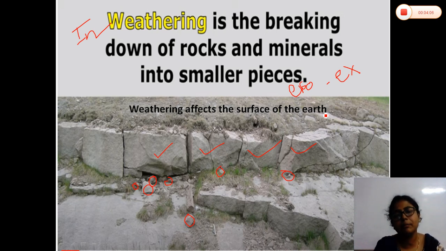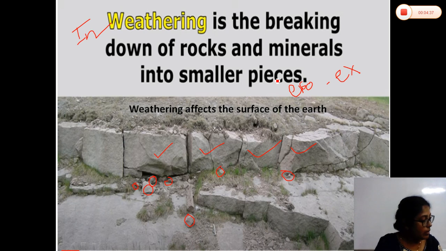Agents of gradation means the agents like rivers, winds, glaciers and sea waves, which are responsible for causing erosion as well as deposition. That's why they are called the agents of gradation. You just know this: agents of gradation means the winds, the glaciers, the rivers, the sea waves, etc. In different areas, different agents of erosion and gradation are there.